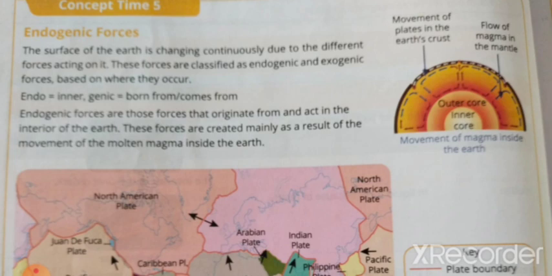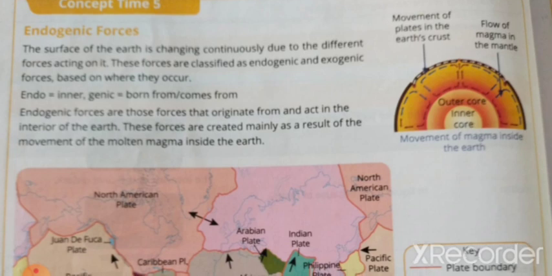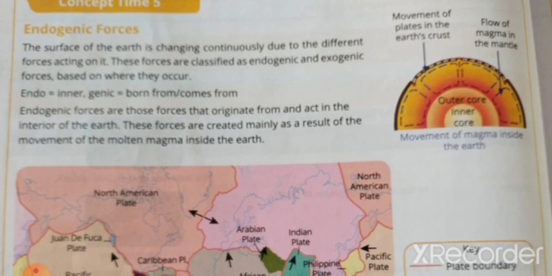So why do these endogenic forces happen? The surface of the earth is changing continuously due to the different forces acting on it. These forces are classified as endogenic and exogenic forces based on where they occur. The earth's inner part, given in the layers of the earth, keeps changing continuously due to the different forces acting on it.